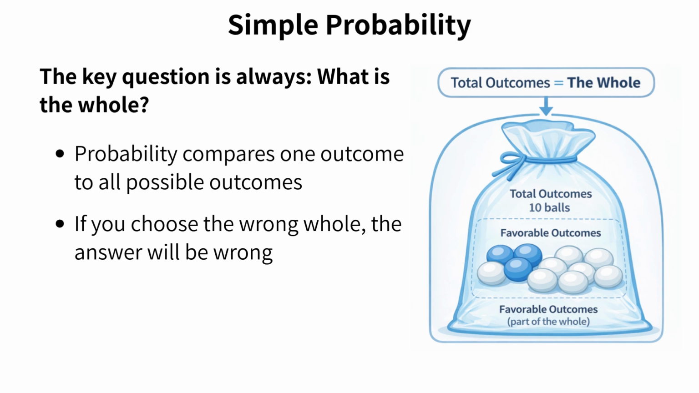Many wrong answers on the SAT don't come from bad math. They come from starting with the wrong idea and then calculating correctly in the wrong direction. That's why, before doing any math at all, you need to pause and ask what kind of probability situation you are actually given. In this lesson, we'll focus on learning how to recognize the right probability idea first, so your calculations truly match the situation.